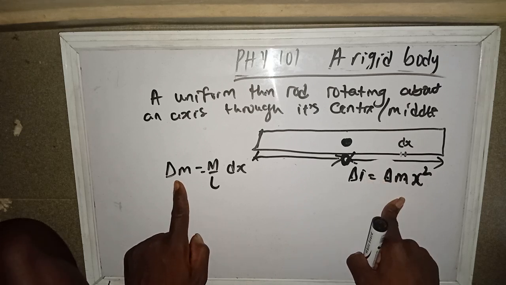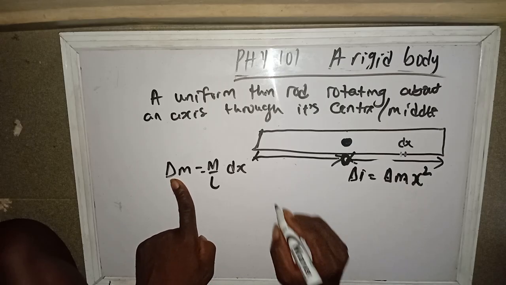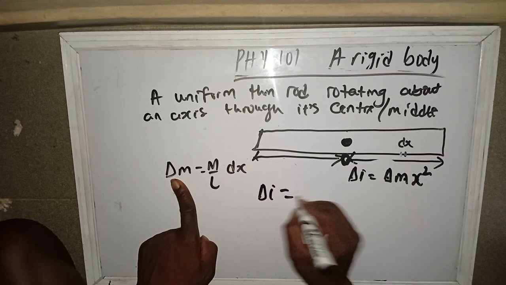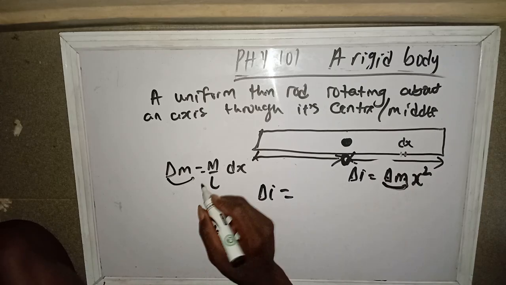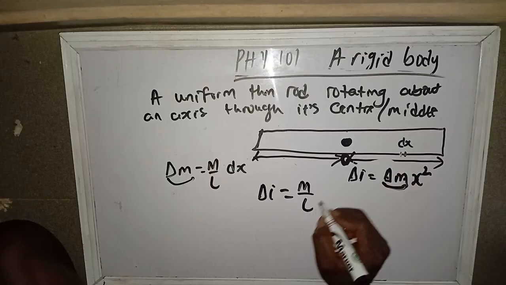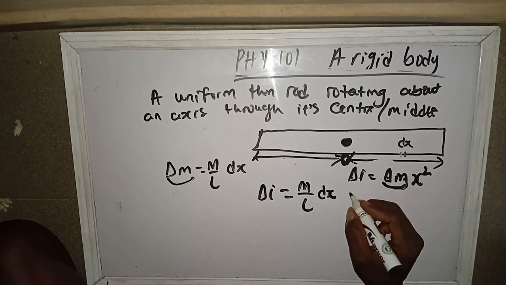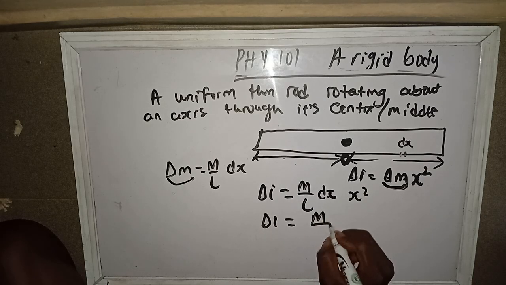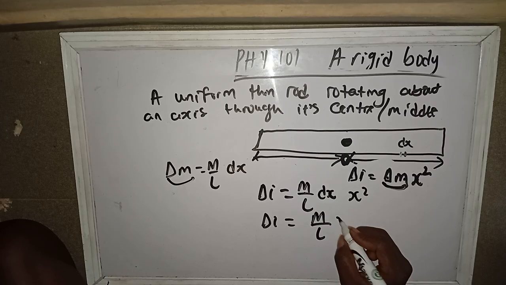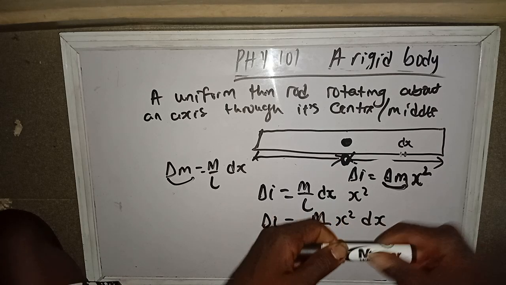Now I want to do a substitution. Our change in inertia equals change in m times x square. What's change in m here? Instead of writing change in m, we write m over L dx, multiplied by x square. So our change in inertia equals m over L x square dx. Do we get that? Yeah.